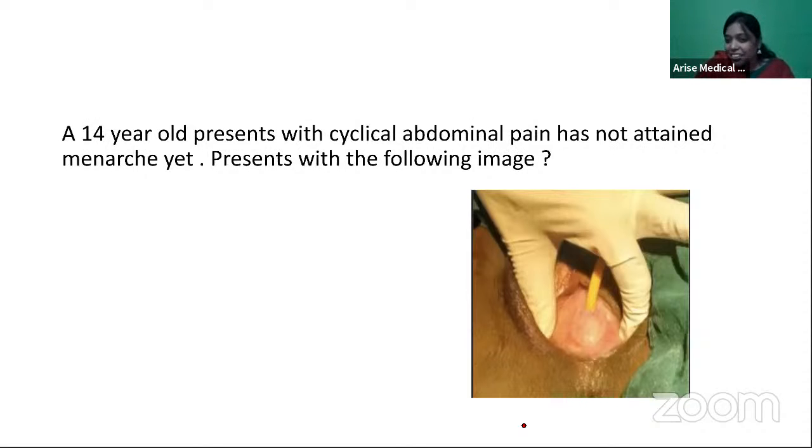So this is again a grace mark, I think. I think all of you have done this question correctly. Before reading the question also, just by the image, I think you're all aware that they're showing a tense bulging hymen. So this tense bulging hymen is seen mainly in imperforate hymen or cryptomenorrhea. In cryptomenorrhea, the reason here is imperforate hymen. Another thing supporting imperforate hymen here was a 14-year-old presenting with cyclical abdominal pain who has not attained menarche yet.